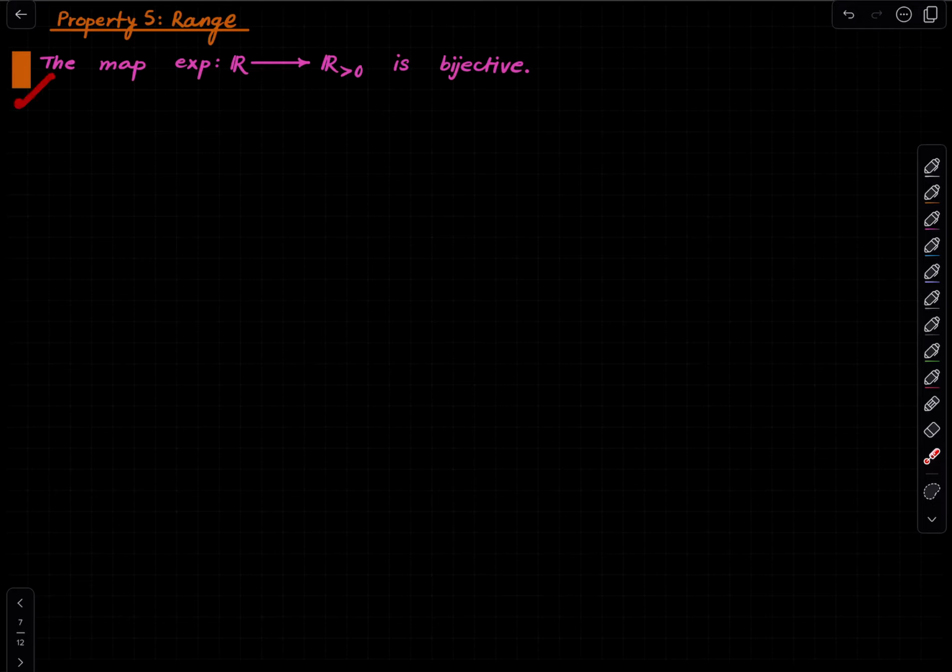So we claim that the exponential function, first of all, is a bijective function onto the set of all the positive reals. So this is the entire fact about the range. The range or the image of the exponential function is precisely the positive reals, and in fact, it bijects onto that. The exponential function maps the real numbers bijectively onto the set of all the positive reals. Okay, so why is that?